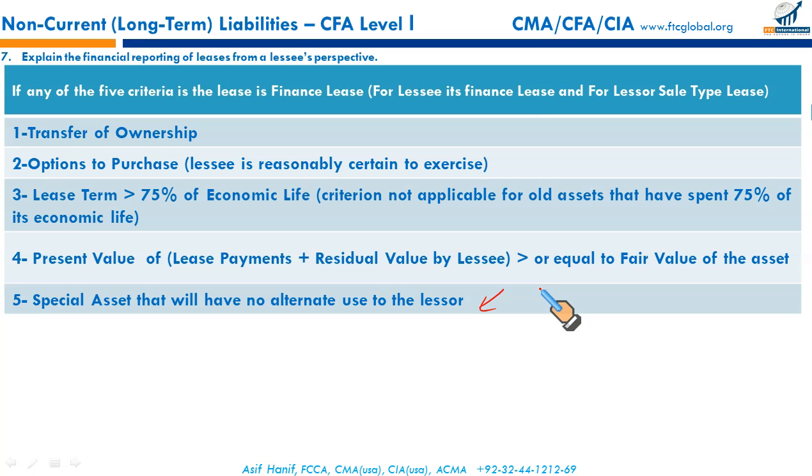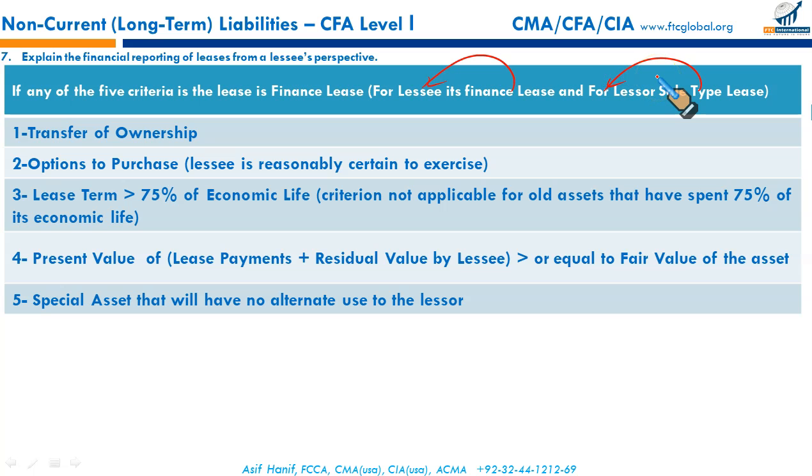The asset is so unique and special that it has no alternative use for the lessor. So if the lessor has leased this asset to you, and for the lessor this asset has no alternative use, if this criterion is met, again the newer one, it's a finance lease for the lessee and a sale type lease for the lessor.